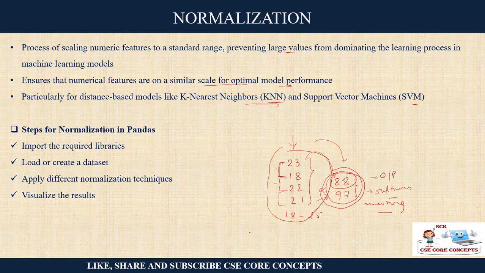I am not saying that this is a wrong answer. Sometimes we are measuring in one scale, say meters. So I am saying 1 meter, 10 meters, 5 meters, it is one scale. Suddenly somebody is writing 100, now this is in terms of centimeters. Now the scale is different, so the values have become different. If you keep the data like 1, 5, 10 and 100, the results are going to differ. So it is better that you put all these values in a standard scale. This process is called normalization.